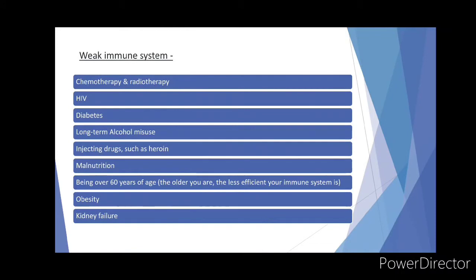A person with a weak immune system, which includes chemotherapy and radiotherapy, HIV, diabetes, long-term alcohol misuse, injecting drugs such as heroin, malnutrition, being over 60 years of age. The older you are, the less efficient your immune system is. Also obesity and kidney failure.